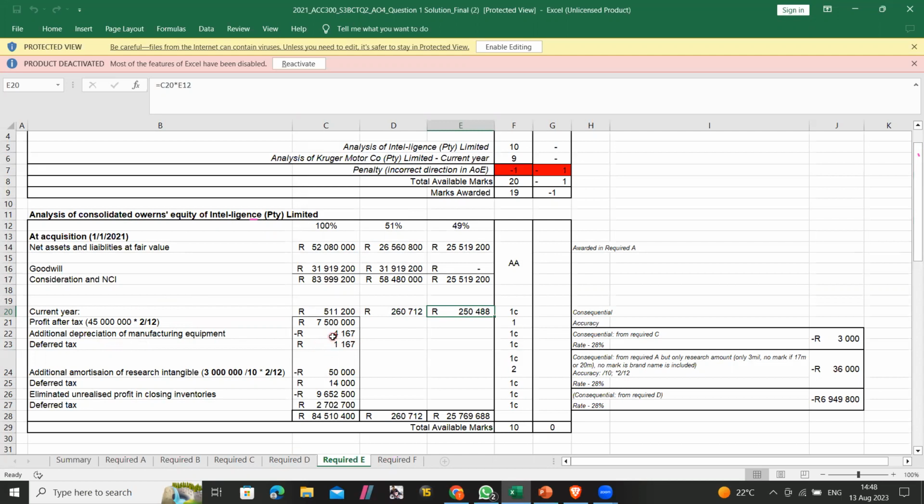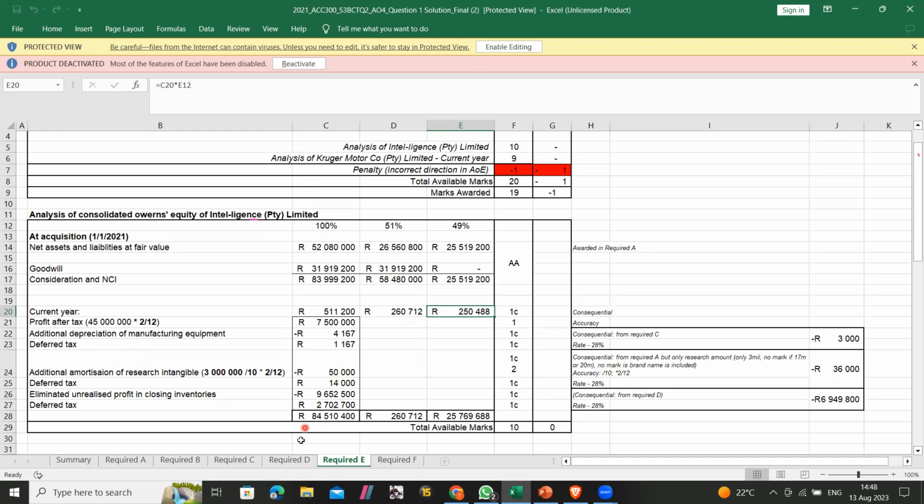Like I said, here will only be the pro forma journal entries. So this is the deferred tax of it. This is the correction, and then this is the deferred tax for it. And then additional amortization, because we have that 3 million research cost. We have to amortize it because it has a finite useful life of 10 years. So that's the amortization from a group level. That's also a pro forma entry because it wasn't done in both the subsidiary and the parent. And then elimination of the unrealized profit.